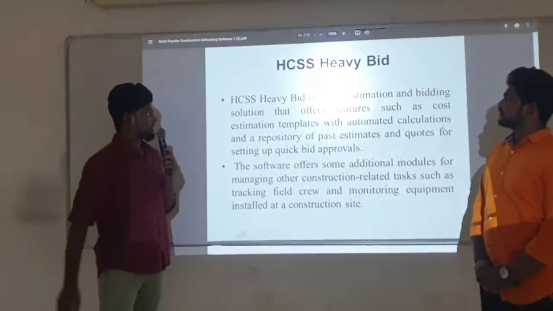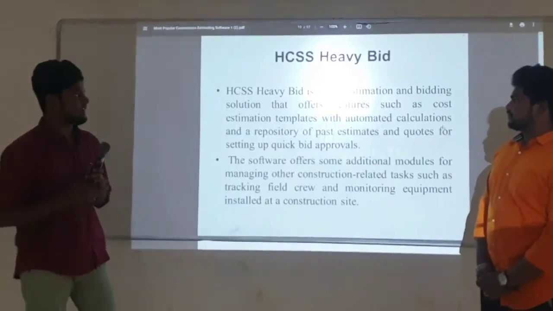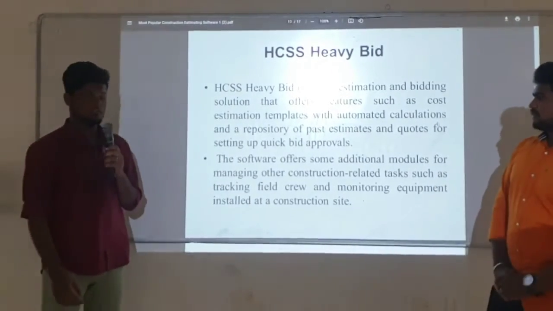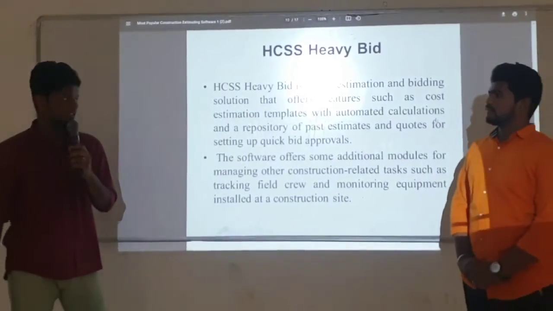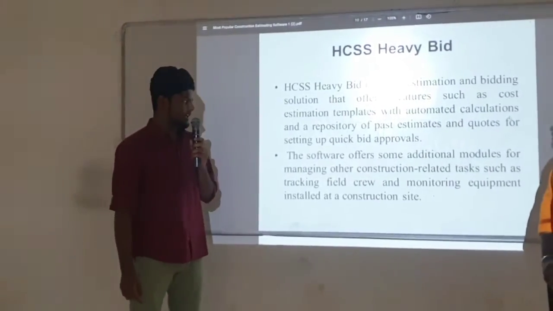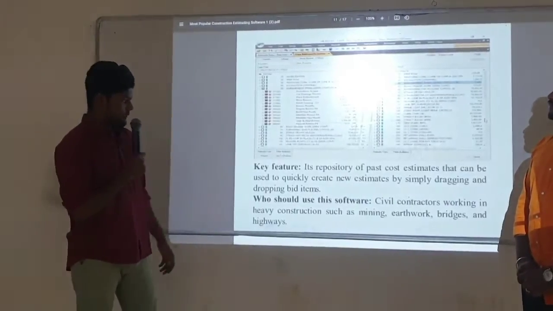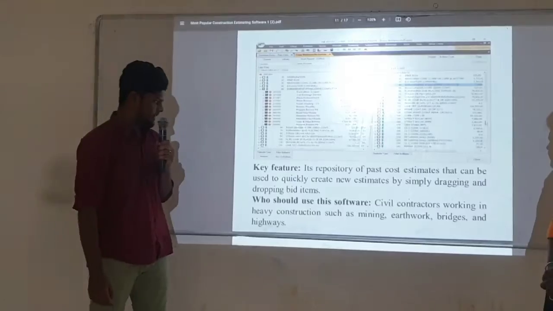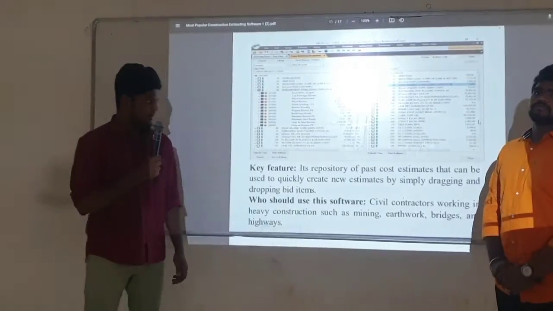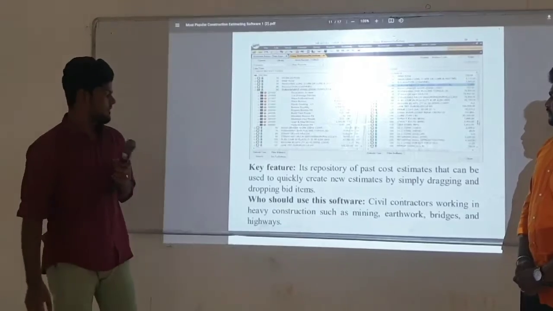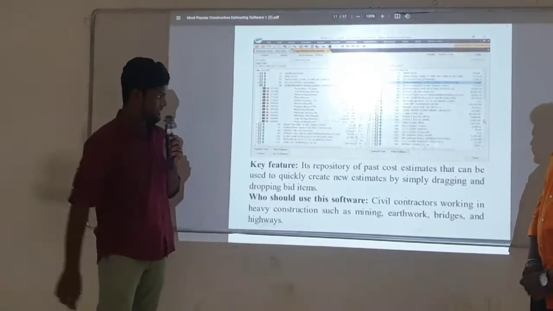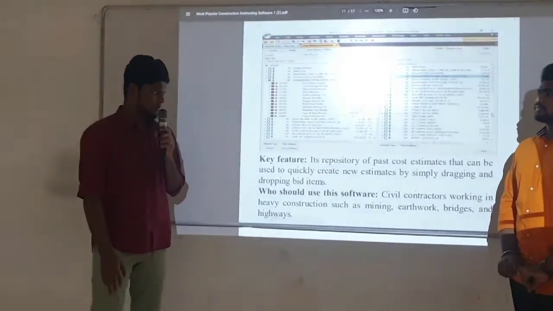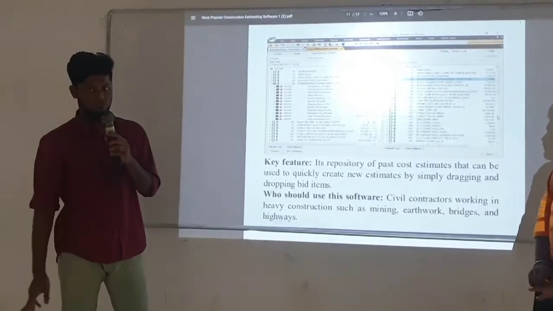Next, HCSS Heavy Bid. HCSS Heavy Bid is a cost estimation and bidding solution that offers features such as cost estimation templates with automated calculations and a repository of past estimates for setting up quick bid approvals. Mostly, the key feature is its repository of past cost estimates that can be used to quickly create new estimates by simply dragging and dropping bid items. Who should use this software? Civil contractors working in heavy construction such as mining, earthwork, bridges and highways can use this software anywhere.